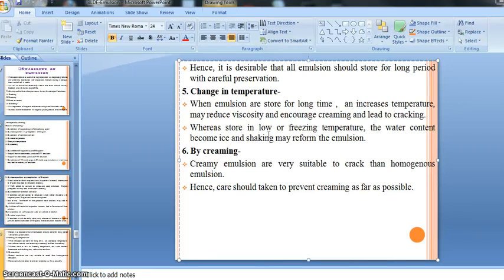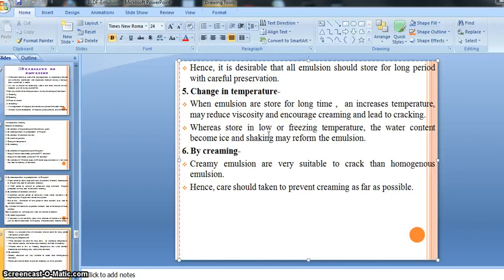But this is not a very big problem, because if our preparation becomes ice, we can reform it by shaking. If we do small shaking, the water that became ice will be reformed, and after shaking we will get our emulsion.